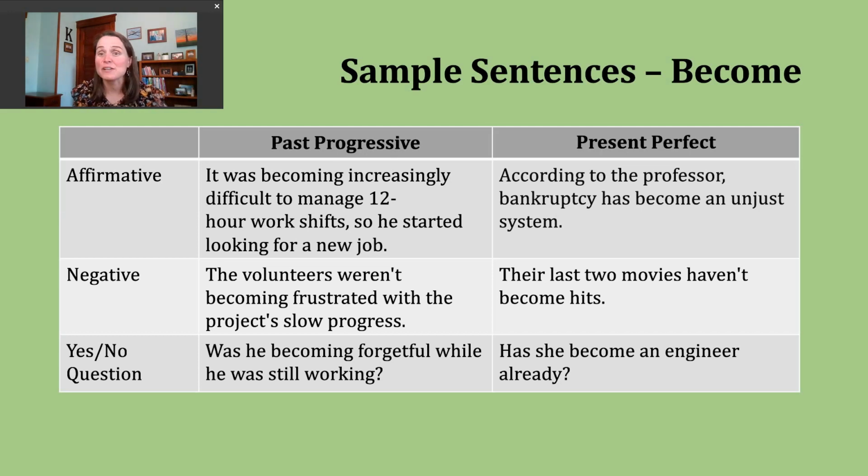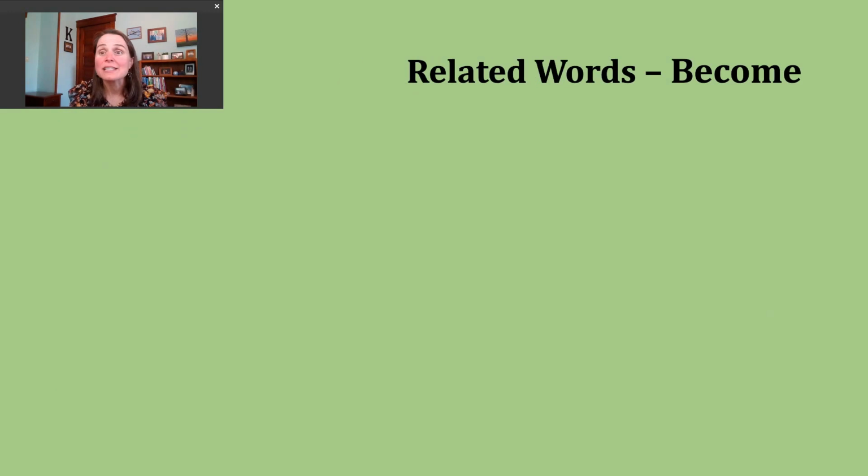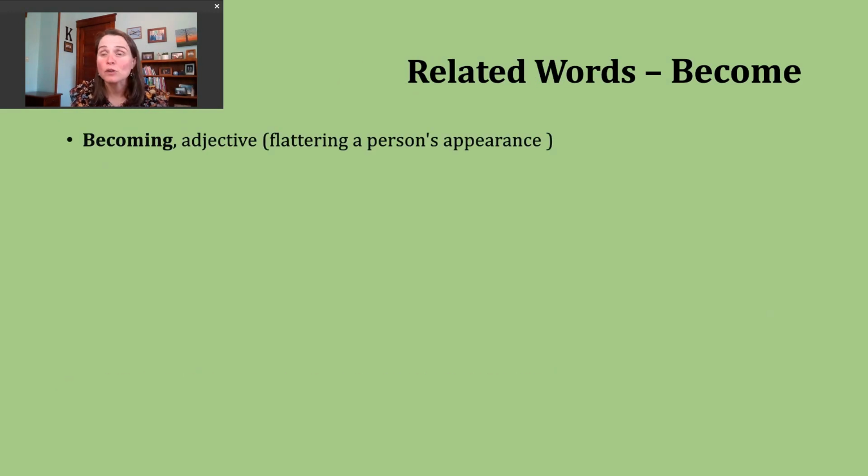Finally, let's look at making a yes or no question in the present perfect. To do this, you start with have or has, whichever form matches the subject. That subject comes next. Then we use the participle form of our verb. Here's another example. Has she become an engineer already? Kind of that idea of turning into, acquiring that knowledge, sometimes passing a test, some certification to hold this particular position.